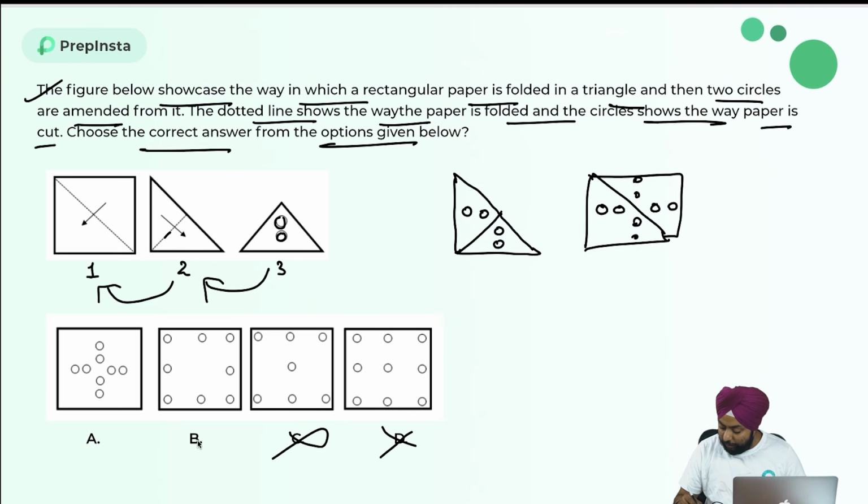Not D, not C, not B. It's only option number A. So this is how you get the right answer whenever you are solving any question of paper cutting. Just go in the reverse order one by one and you will be able to come to the right answer at the end. Cool guys.